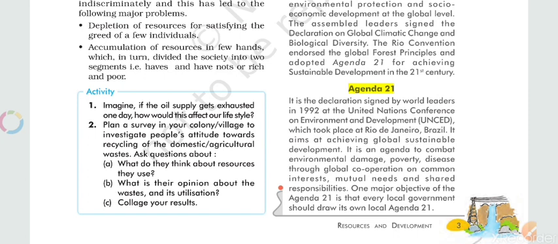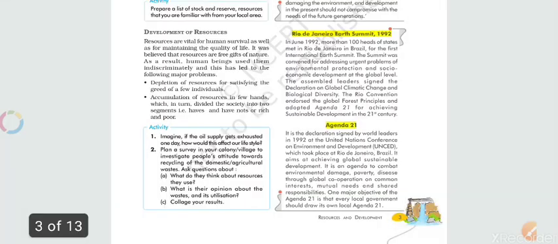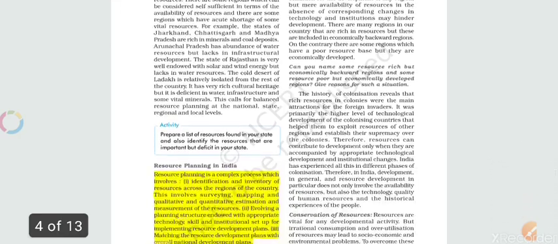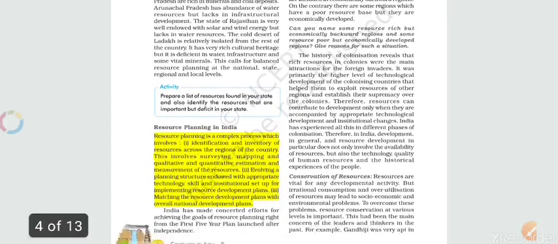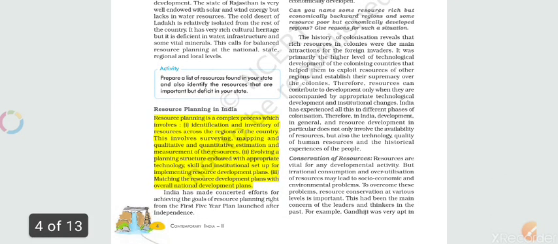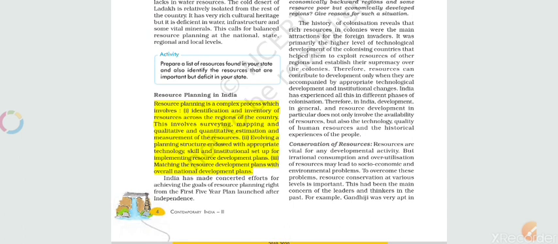So, we can conclude that this declaration was signed by many leaders for the sake of global climate change, that they will take some measures so that we can prevent the damage which we are doing to the environment. Okay, so resource planning. As we know, resources are limited, they are not unlimited on our earth, so we have to manage them properly.